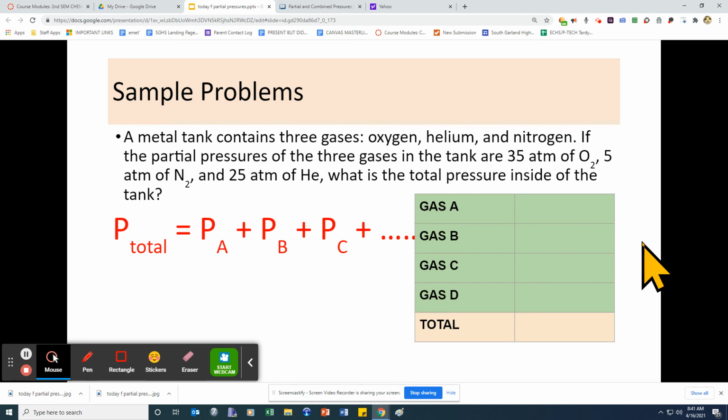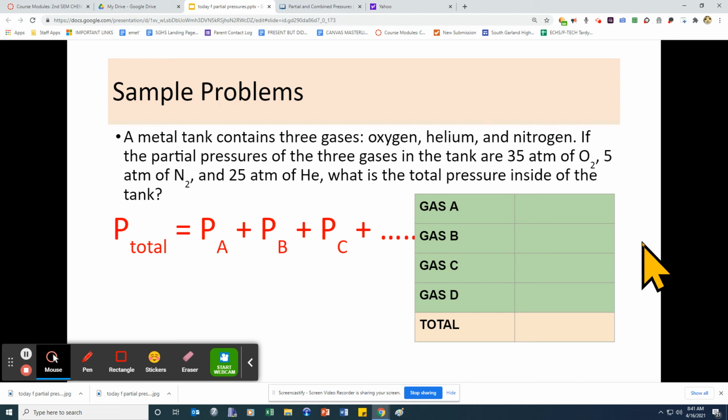So let's try an example right here. A metal tank contains three gases: oxygen, helium, and nitrogen. If the partial pressures of the three gases in the tank are 35 atmospheres of O2, 5 atmospheres of N2, and 25 atmospheres of He, what is the total pressure inside the tank? So it's easy. You just add them all up.